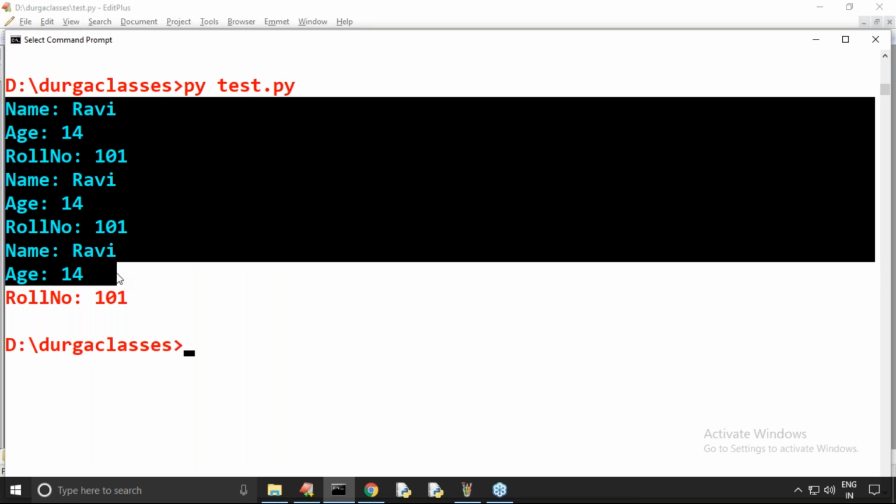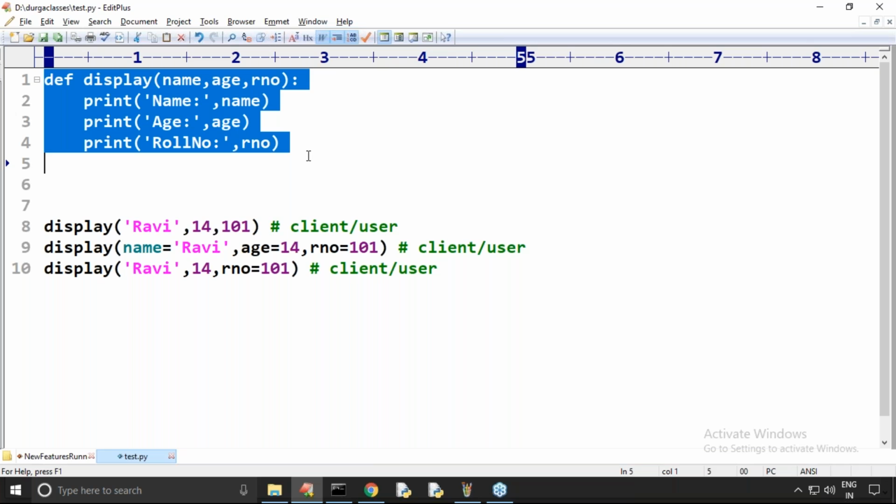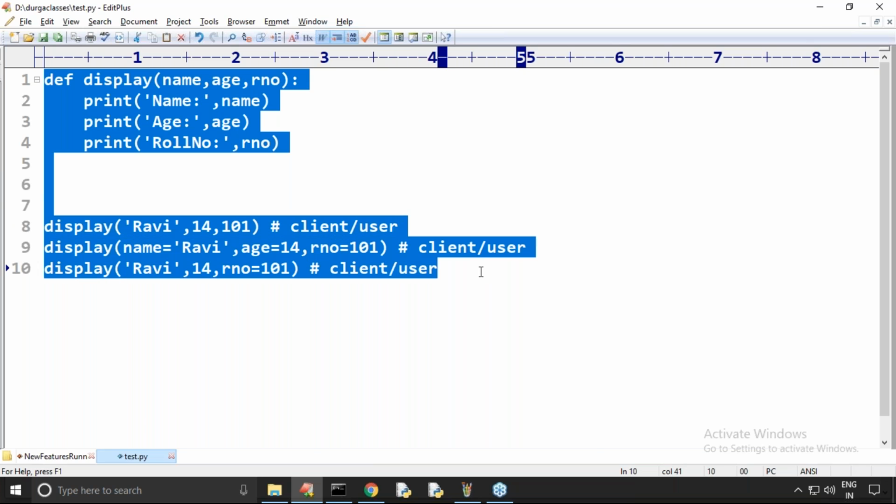I'm not saying anywhere error, right? Okay. So until version 3.7, happily you can call this function like this, because we do not have any positional-only parameters. That concept is not there. Valid, right?